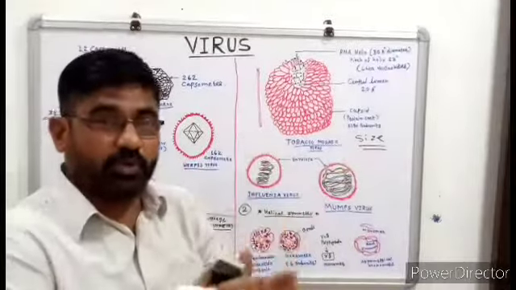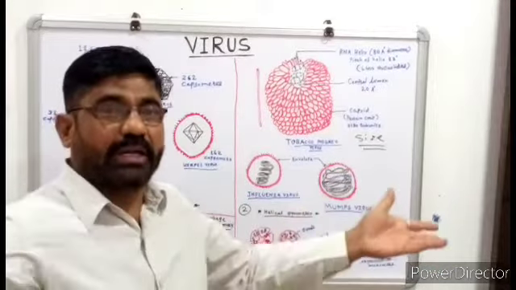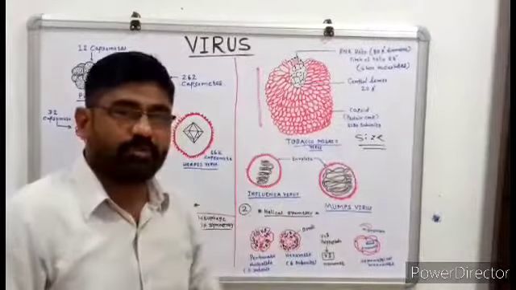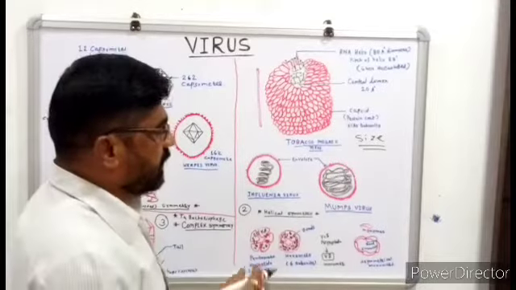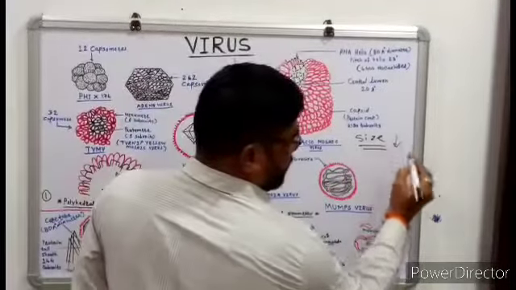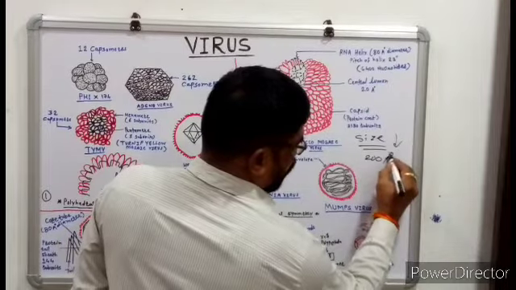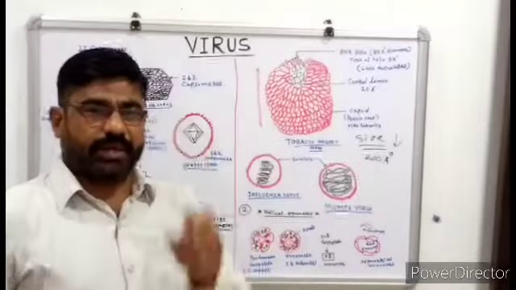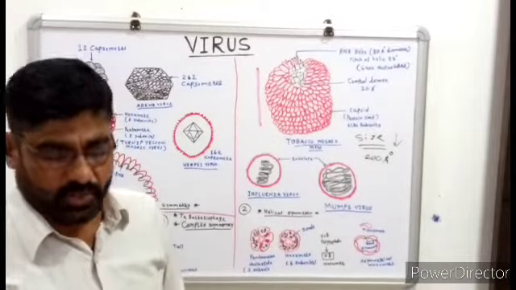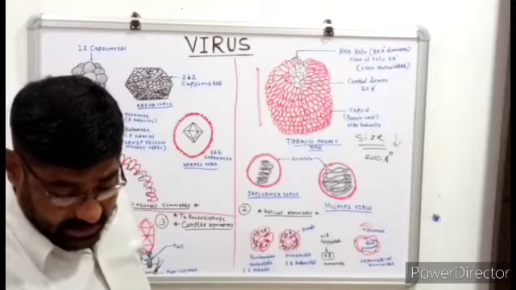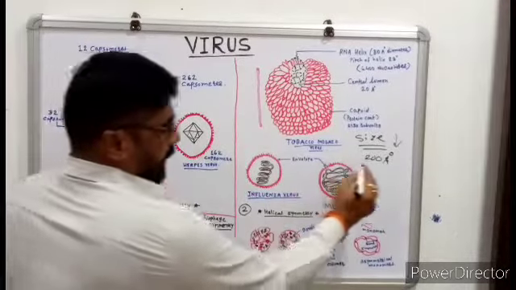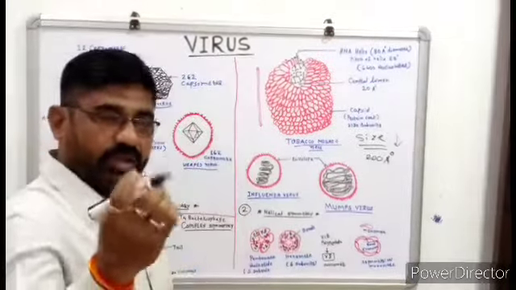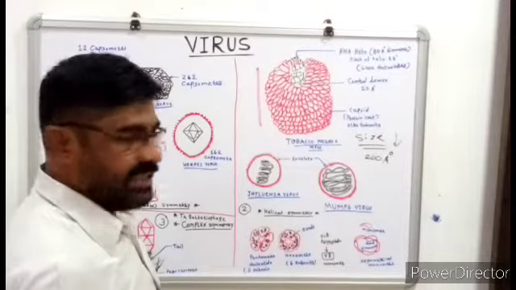It can be multiplied into the cell, the multiplication of the viruses. The size of the virus is very minute compared to the bacteria. A very small virus is up to 200 angstrom units, which is the lowest size of viruses. So as far as the size of viruses is concerned, they are very minute and much smaller than the bacterial cell, and they are not cells.